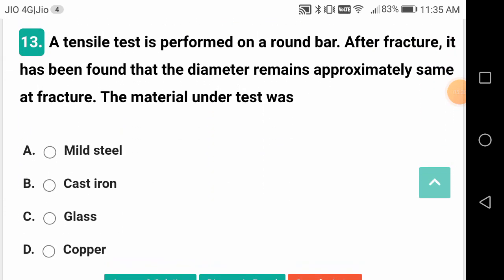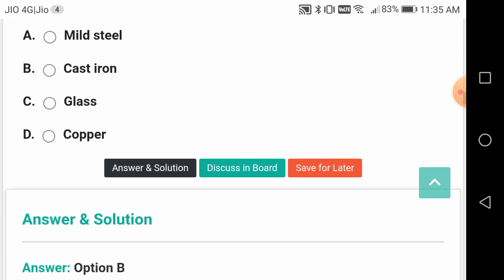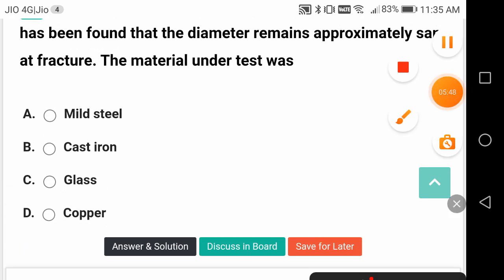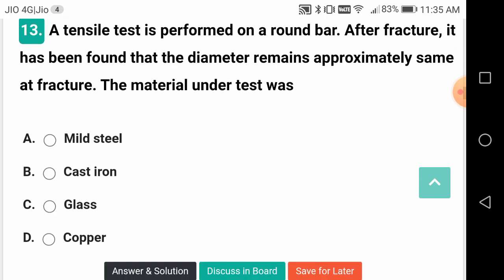The tensile test is performed on a round bar. After fracture, it has been found that the diameter remains approximately the same at fracture. The material under test is cast iron. So there is no strain at all. There is no reduction of the cross section for brittle materials. But for ductile materials, at fracture the area of cross section is going to reduce.